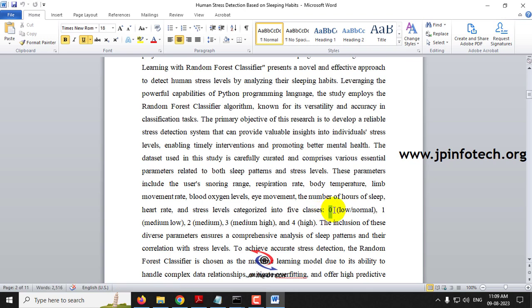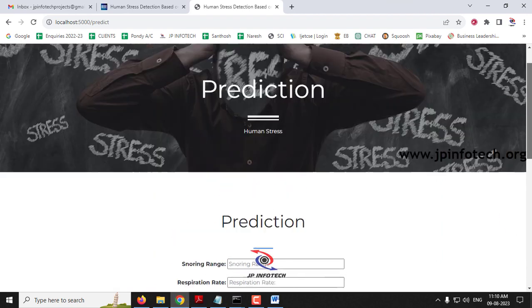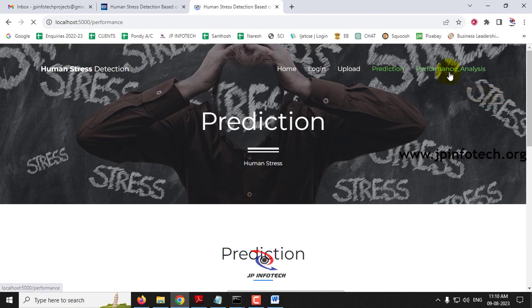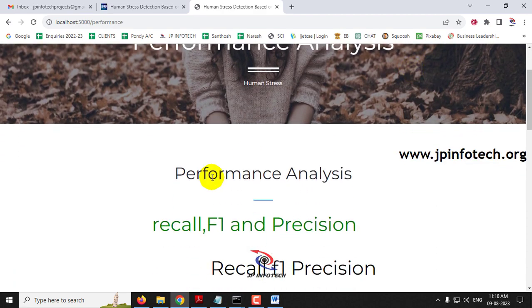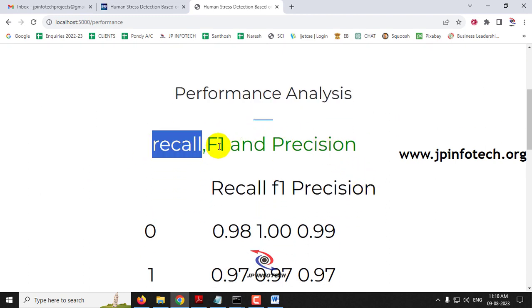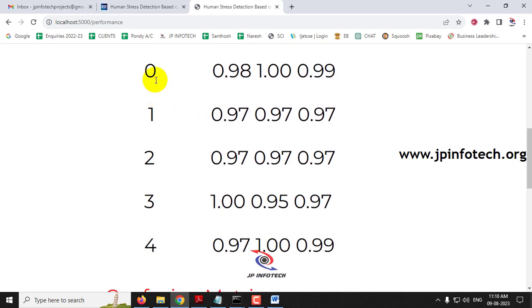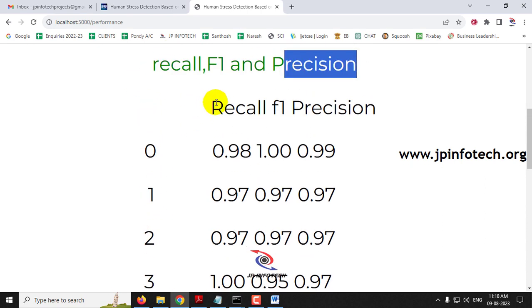I have mentioned all the 5 classes: low or normal, medium low, medium, medium high, and high. All these 5 scenarios I have shown you with each example, so you can check with other cases from the data set that we have trained on. Now let us move to the next part, that is the performance analysis part. Once you click this performance analysis menu, it will navigate to the performance analysis part, which contains the performance parameters like recall, F1 and precision value. The recall, F1 and precision values for the 5 classes, that is 0, 1, 2, 3, 4, are depicted here.